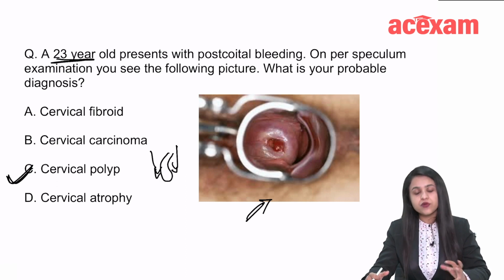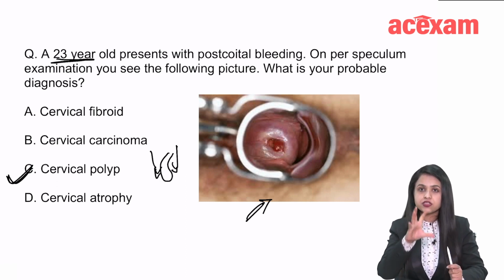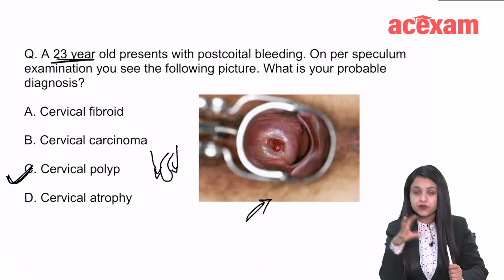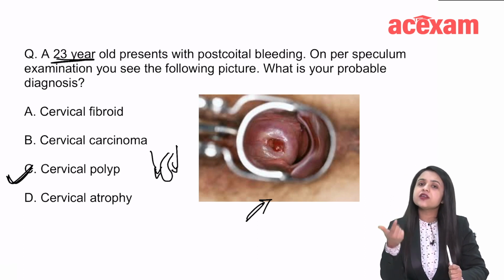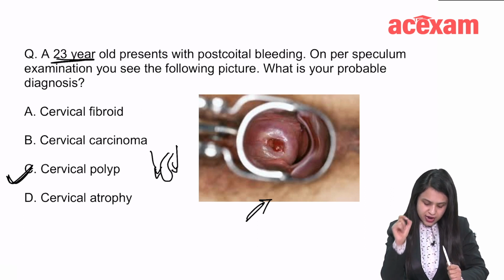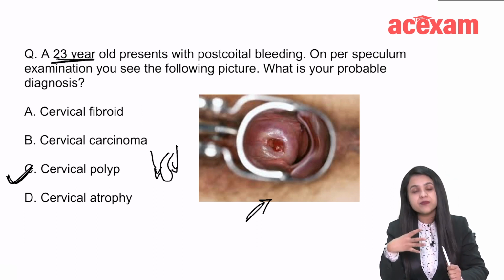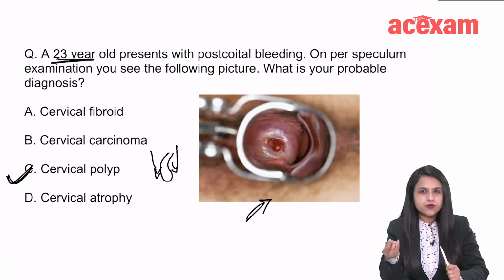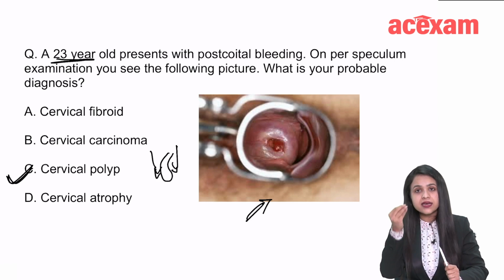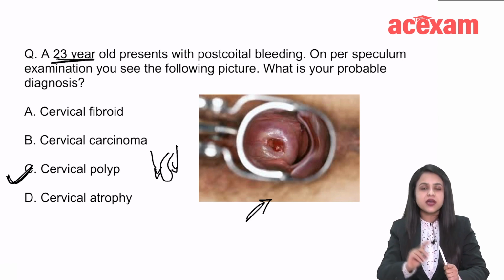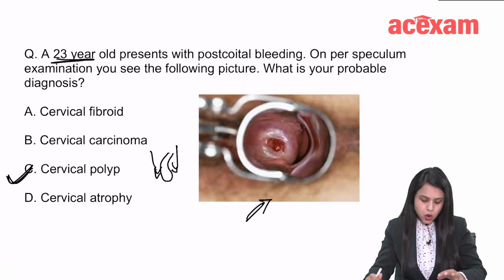Then cervical fibroid. It is not cervical fibroid, because cervical fibroid actually leads to hypertrophy of the cervix, and it generally does not lead to postcoital bleeding. Postcoital bleeding is a symptom of carcinoma and polyp. Cervical atrophy, again, why would there be atrophy in a young girl? And it does not look like an atrophic picture. There is a clear-cut structure coming out from the os.